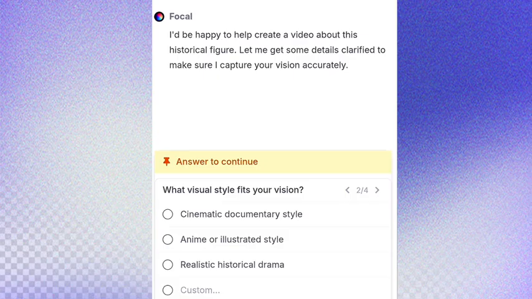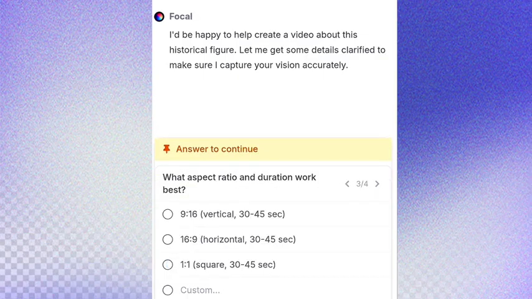So let's put realistic. Or if you want something documentary, you can put documentary. Now let me choose number 3, realistic. Then it will ask you which aspect ratio you are going to choose. Are you using it for TikTok, for Facebook, anyone? Let me choose this first one, that is for TikTok.